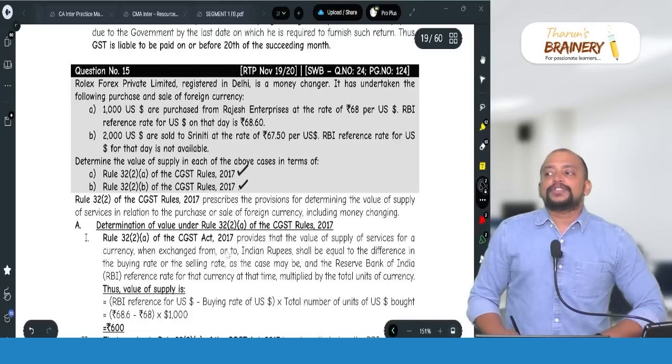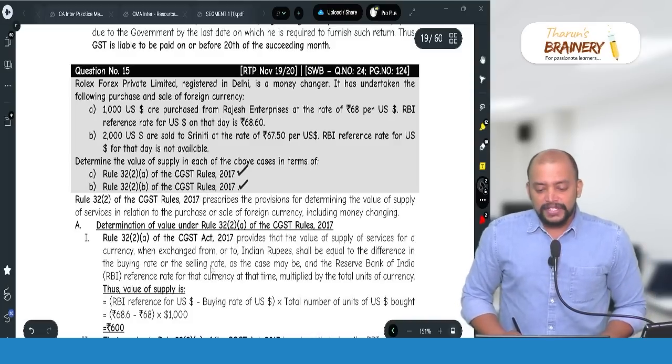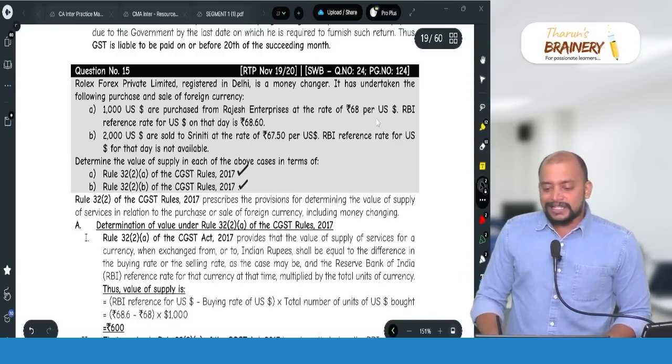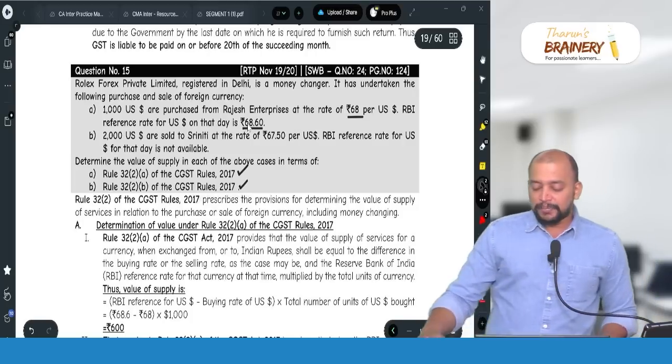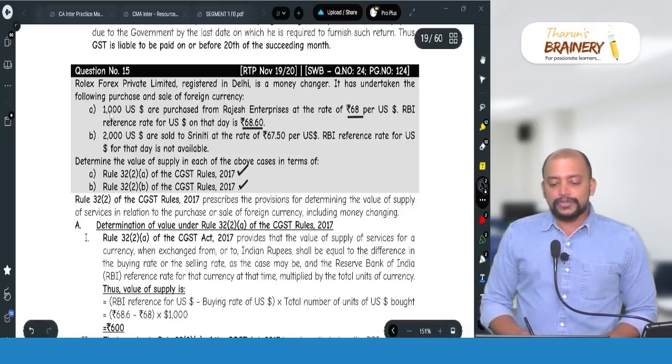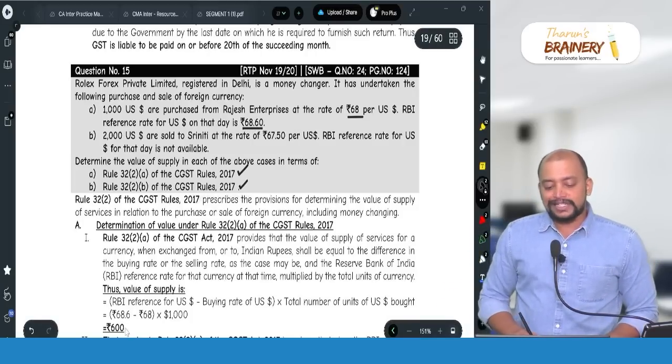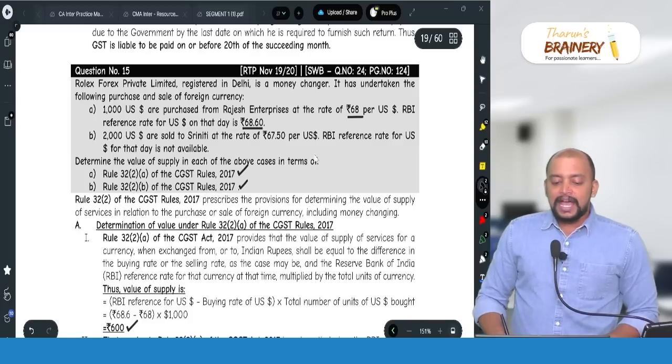As per 32(2)(a), that is option 1. First you need to see one of the currency exchange involves Indian rupee and RBI reference rate is available. So the difference between exchange rate and RBI reference rate, that is 0.60. Multiply with the units of currency. So 1000 into 0.60, so 600 will be taken. And second one,